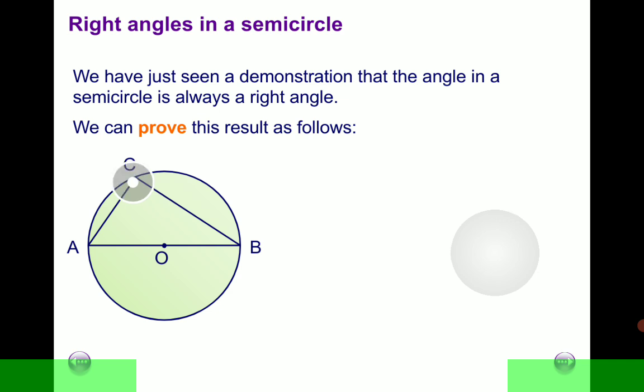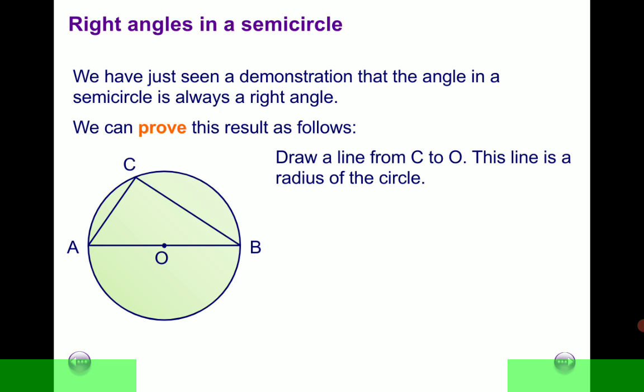All right, so to this diagram, we are going to add a line. You draw a line from point C to point O, which is a radius of the circle, like that. So in so doing, what we've done now is to create some triangles.